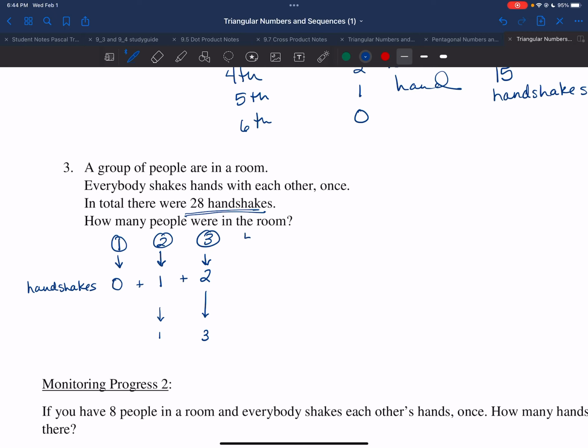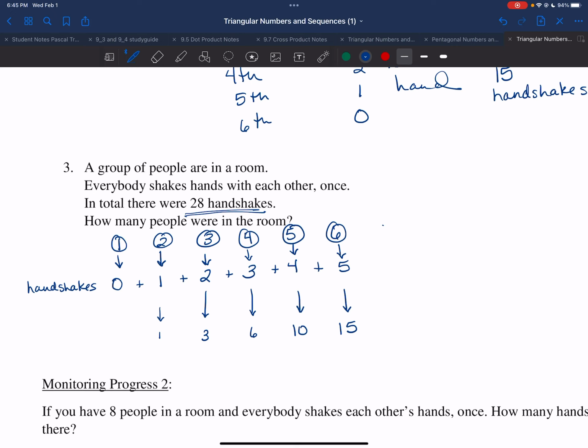A fourth person comes into the room and they shake hands with 3, 2, and 1. So there's 3 handshakes. That brings my total to 6. My fifth person enters the room and they are going to shake hands with 4, 3, 2, and 1. So that's 4 handshakes. So my tally so far is a 10. Then my sixth person is going to enter the room and they are going to shake hands with 5 people. That's going to increase my tally to 15.